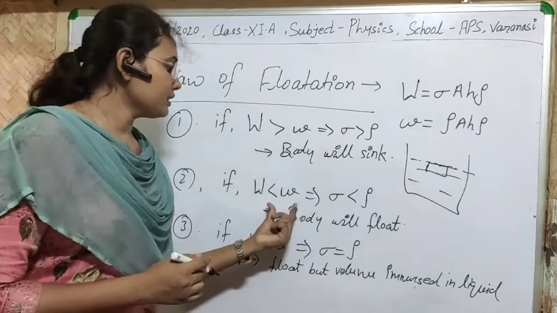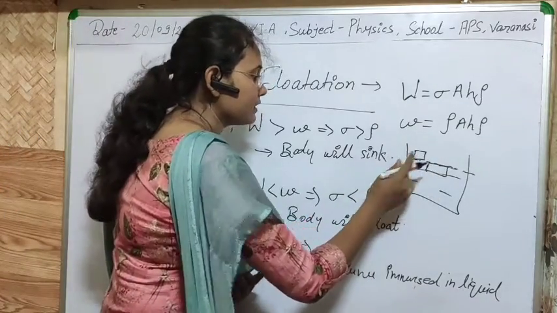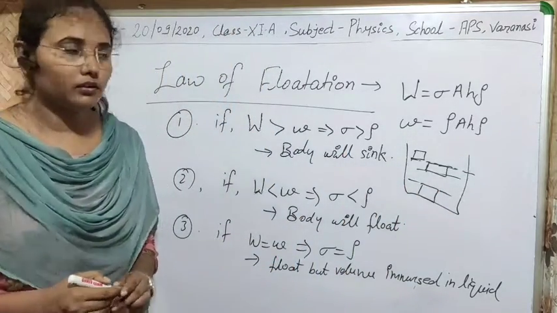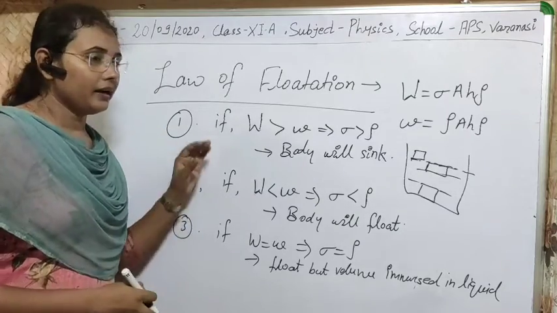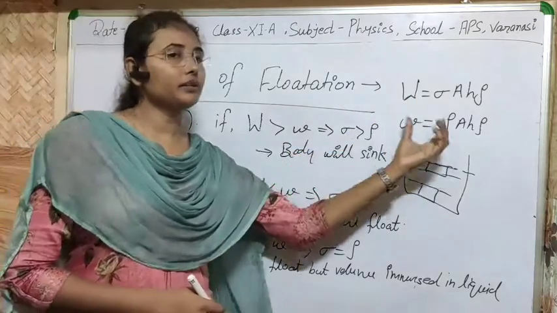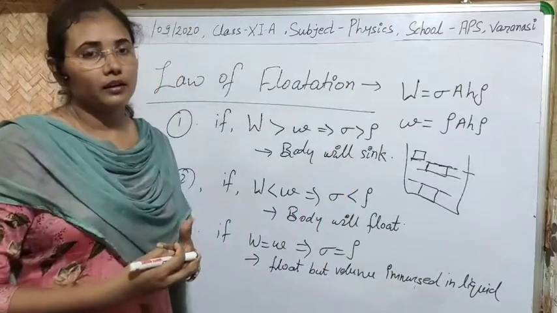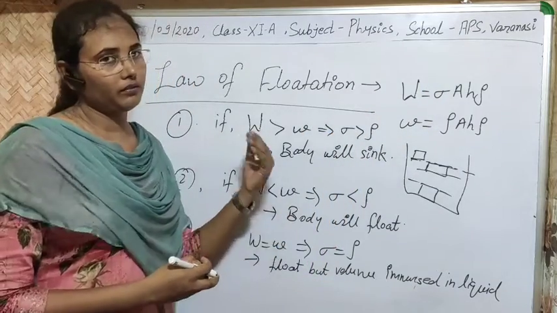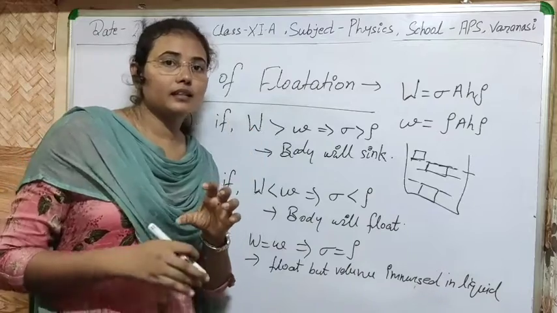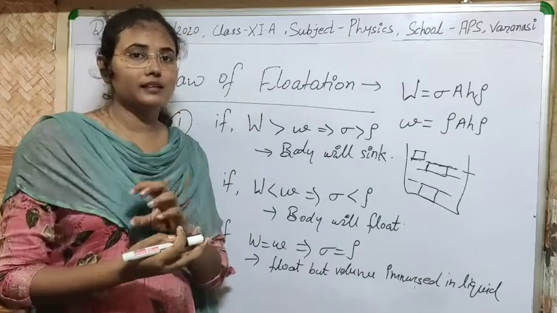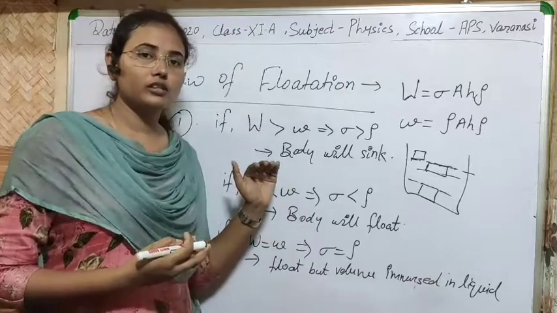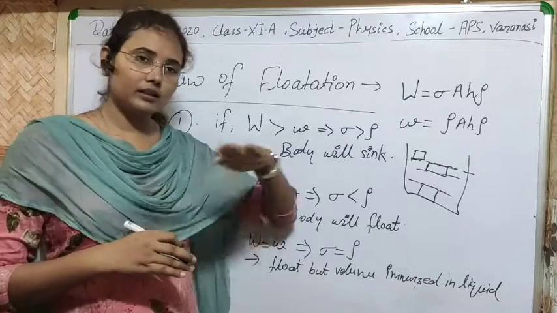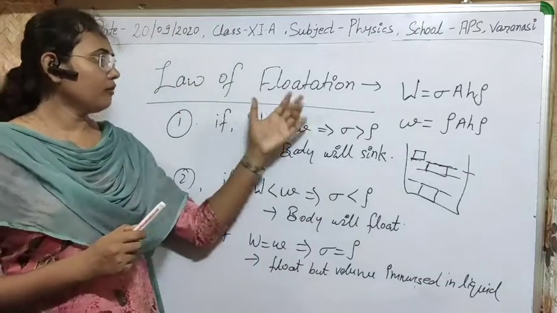Okay, and this is the condition when it will float on the surface, and this is the condition when it will sink completely. So I think now the law of flotation is clear to you. It depends completely on the density of the body and the density of the liquid taken. If the density of the body is greater than the density of the liquid, then the body will sink in the liquid. If the density of the body is less than the density of the liquid, then definitely it will float on the surface. And if it is equal to the density of the liquid, then definitely it will float under the water. Okay, so I think the law of flotation is clear to you.